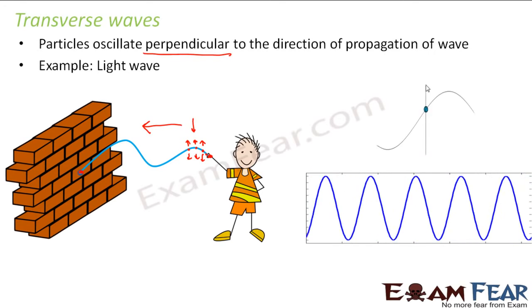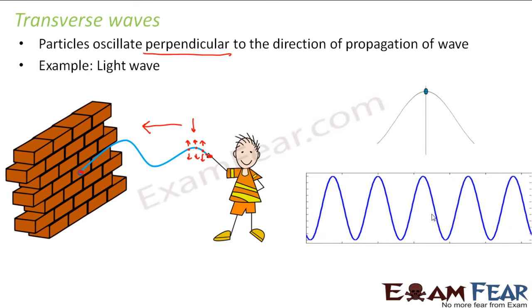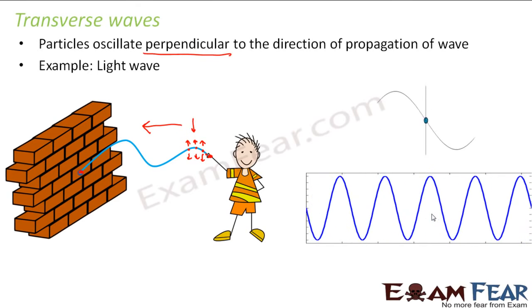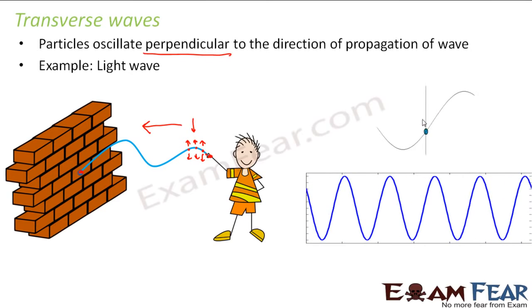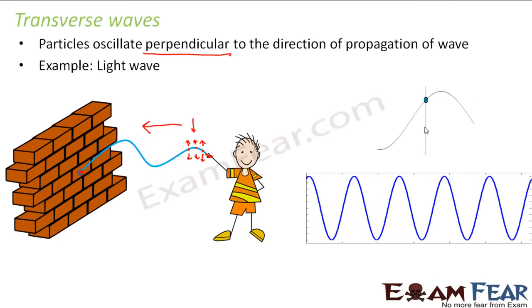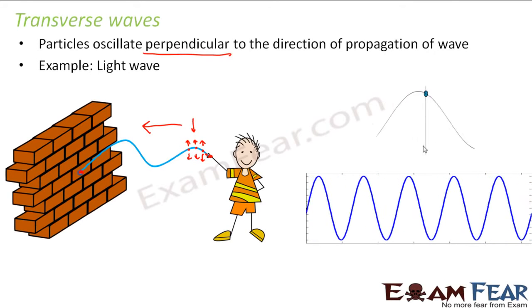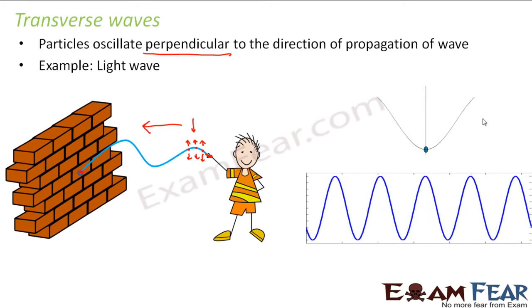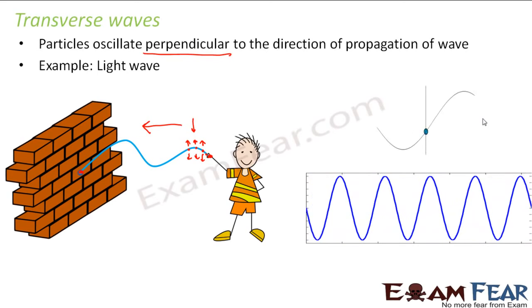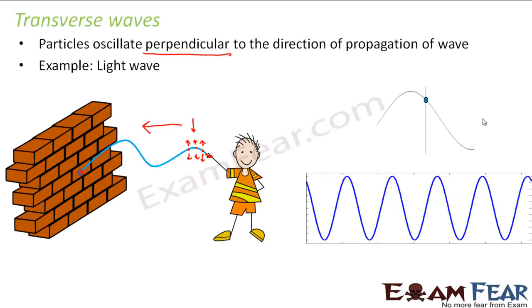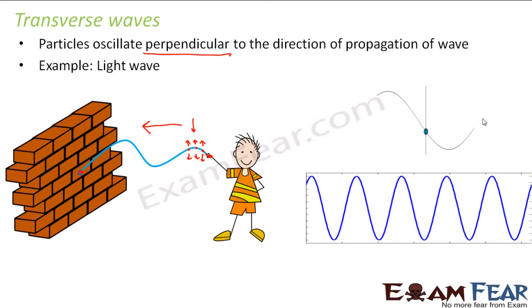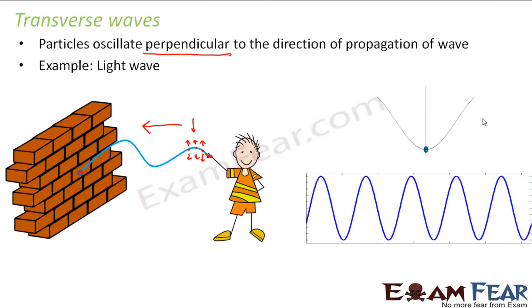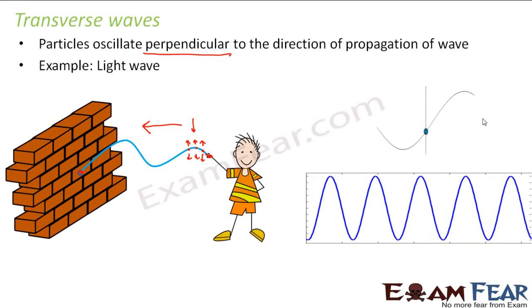If you look at it, the wave as such will move in this direction. The wave as a whole, the disturbance as a whole, moves along this direction towards the right. But each particle here keeps moving up and down. If you look at this blue dot, it represents a particle of the medium. A particle of the medium is moving up and down, but the wave as such is moving in the horizontal direction. Such waves are known as transverse waves. An example of a transverse wave is light wave. In this lesson we will not go much into detail about transverse waves and longitudinal waves. We will talk about them in class 11th. For now, I just introduced transverse waves because I spoke about longitudinal waves.